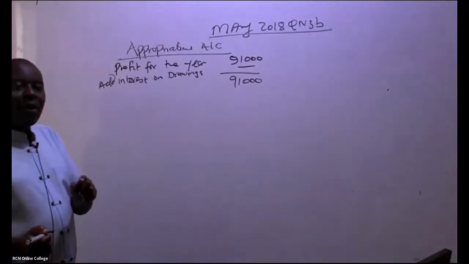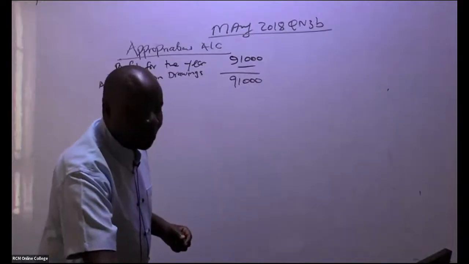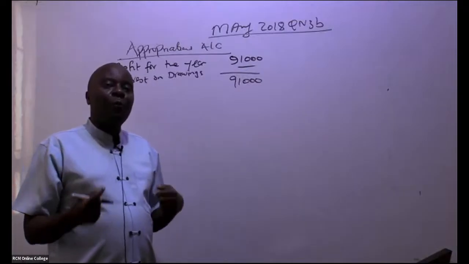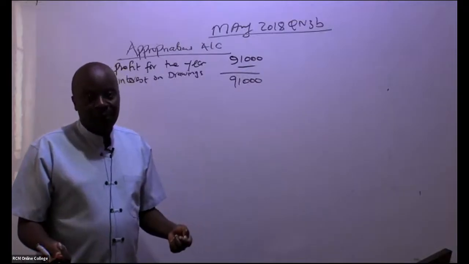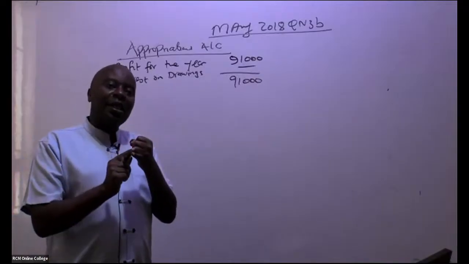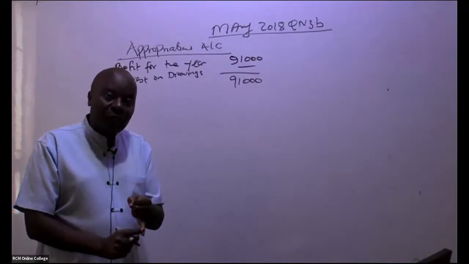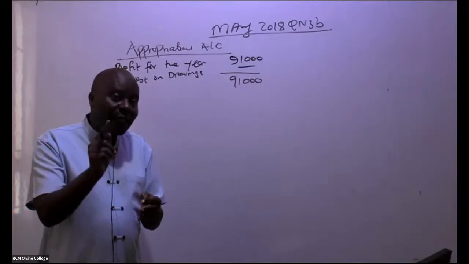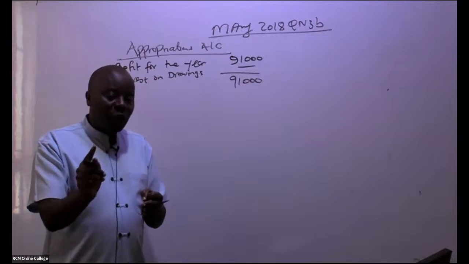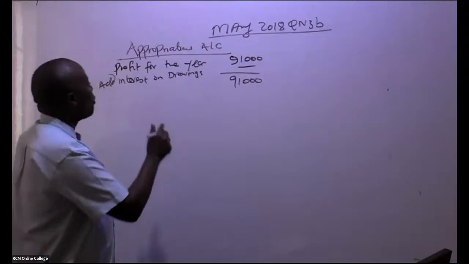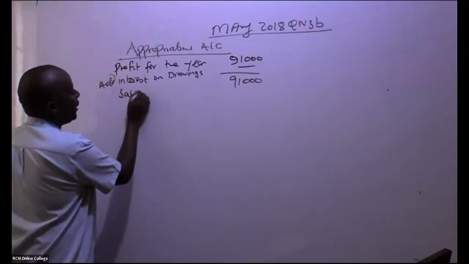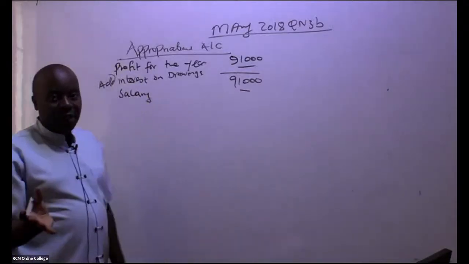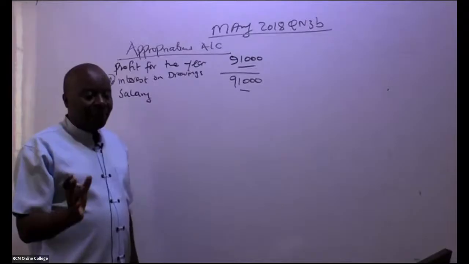Please don't forget that. Now, ladies and gentlemen, after you get this, you'll be able to think about what kind of payment you give to these partners. For example, the partners will be entitled to commissions, salaries, and interest on fixed capital. We start with the first one, which of course will be salary. So we less salary. There is nobody who is getting a salary. I'm just putting figures there for the sake of it.